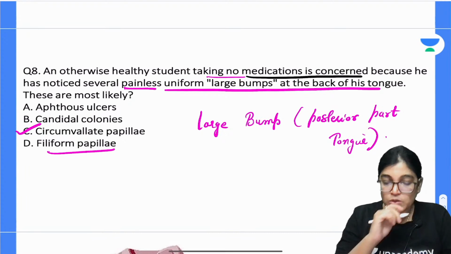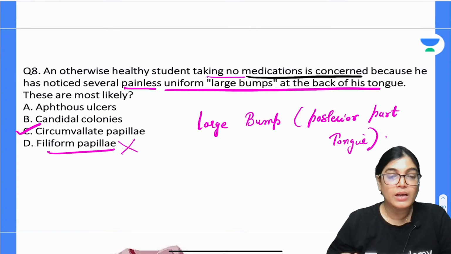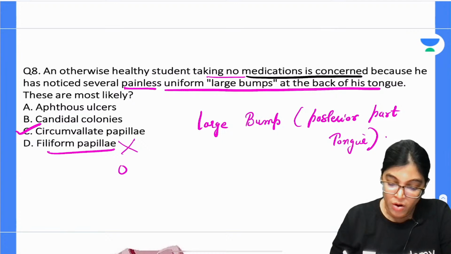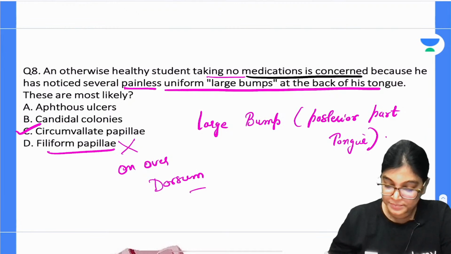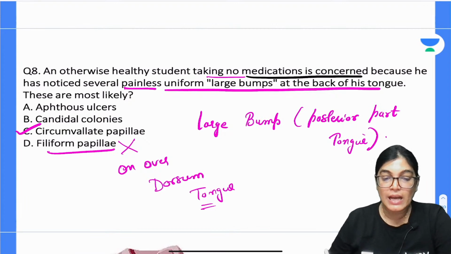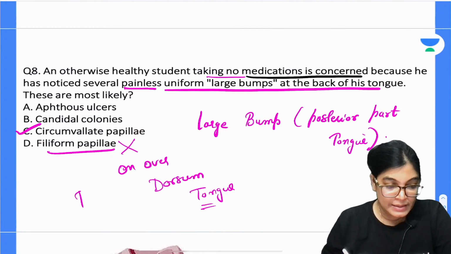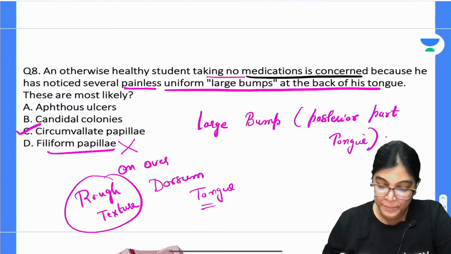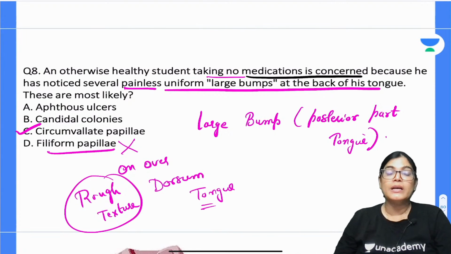Now, filiform papilla is not the right answer. The reason is that it covers the whole dorsum aspect of the tongue. It is a very small papilla covering the whole dorsum of the tongue, and it is the filiform papillae that give the rough texture to the tongue, so it can't be the right answer.